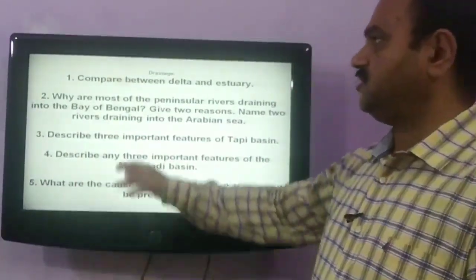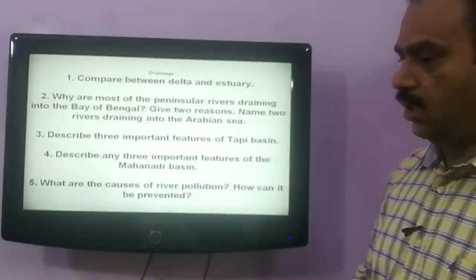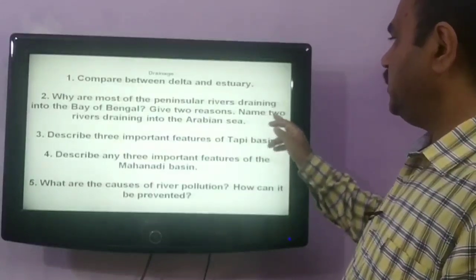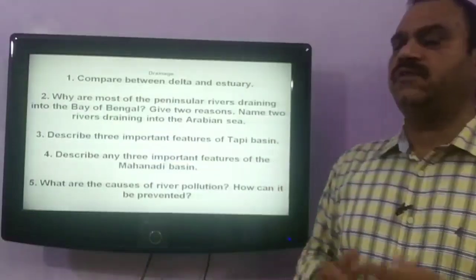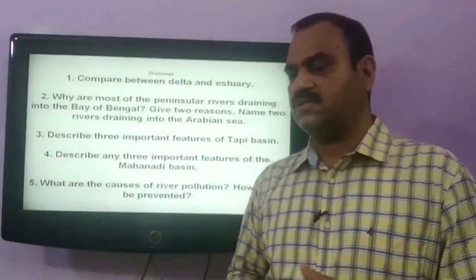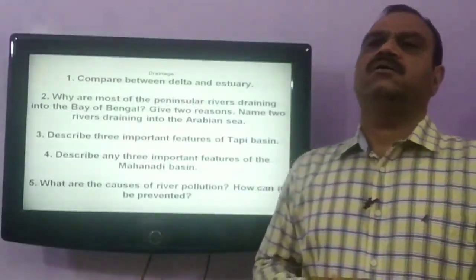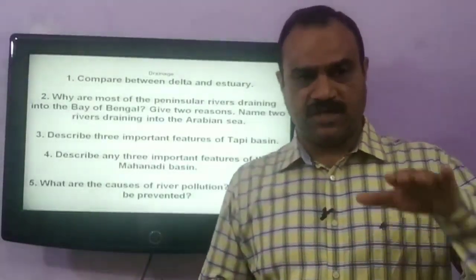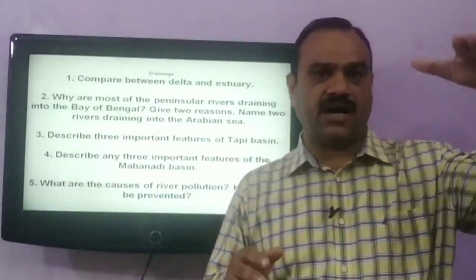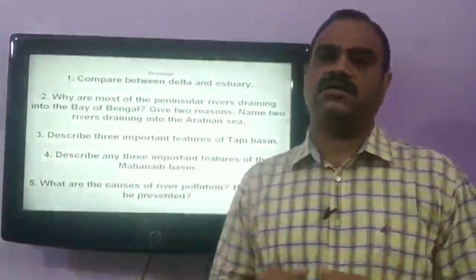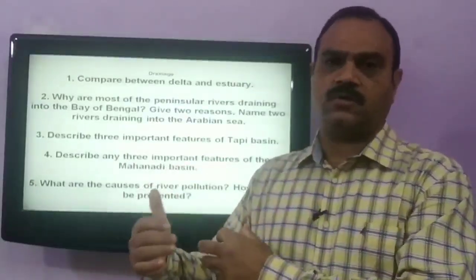Our next question is, why are most of the peninsular rivers draining into the Bay of Bengal? Give two reasons. Name two rivers draining into the Arabian Sea. So we have seen that most of the peninsular rivers drain towards the Bay of Bengal. One of the important reasons is that the average elevation of the Western Ghats is higher than the Eastern Ghats. Apart from this, the Eastern Ghats are discontinuous at many places.